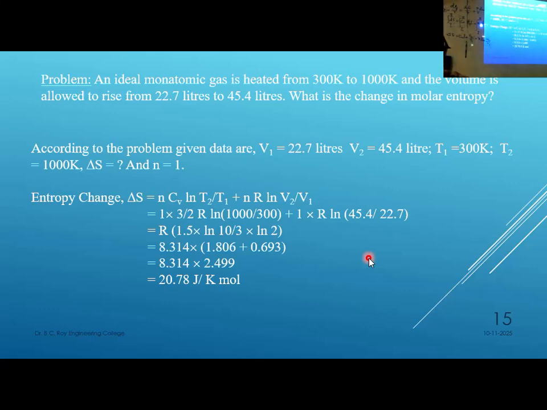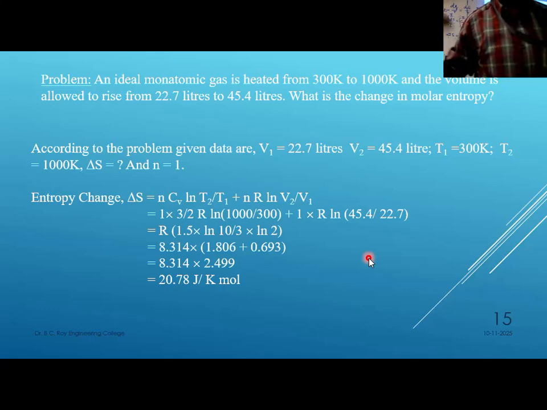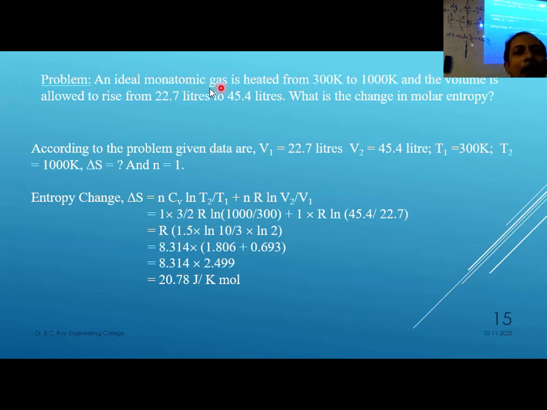From here we get the C value. Because it is an ideal monatomic gas, from there we can get it. Gamma equal to 1.66 is actually 5 by 3. So from there we can find out the CV value, because here this relationship is given.